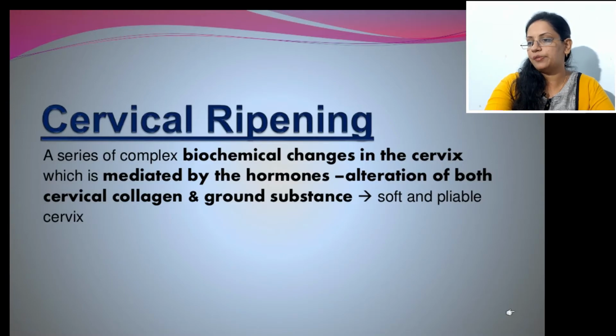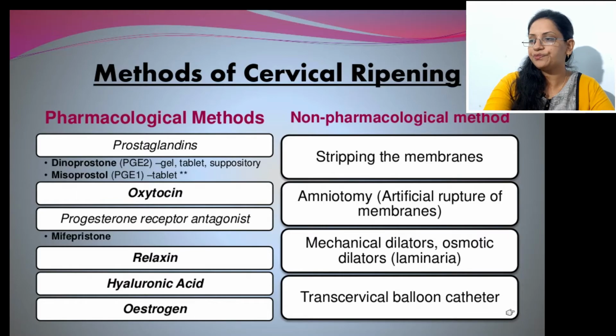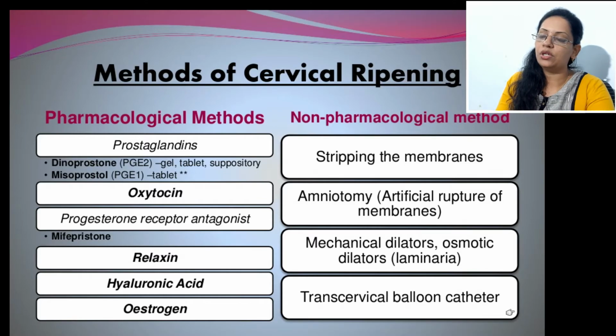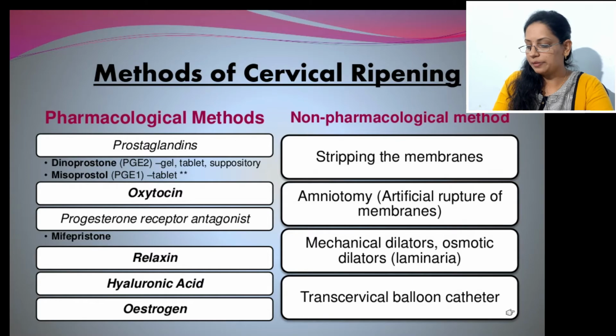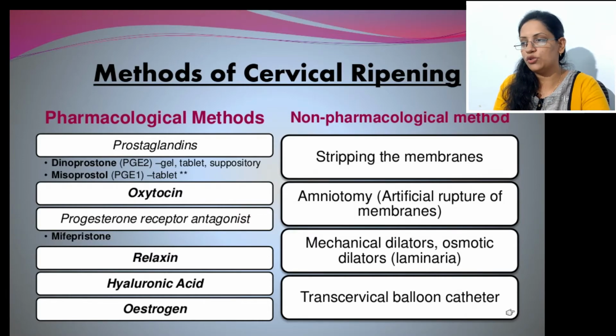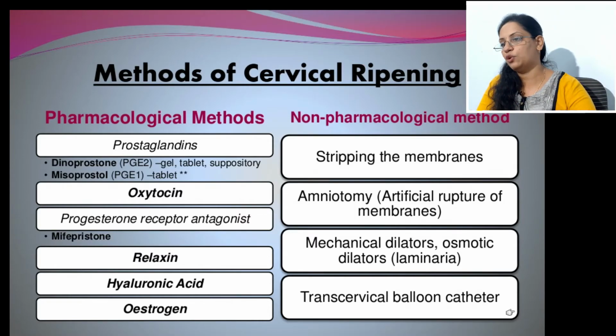This is the cervical ripening, where there is biochemical change in the cervix because of the hormones, and that causes softening of the cervix. Cervical ripening is very important, because if the cervix shows this ripening, that means thinning and dilatation, then only labor is possible. If the cervix is closed and does not open, then vaginal delivery is not at all possible.